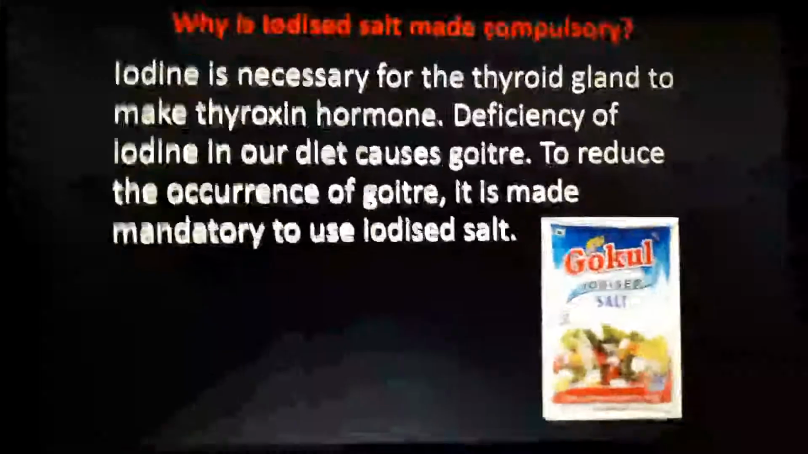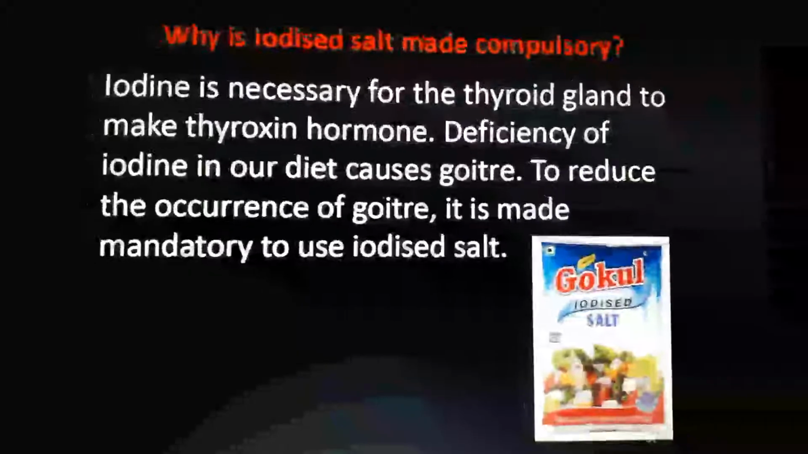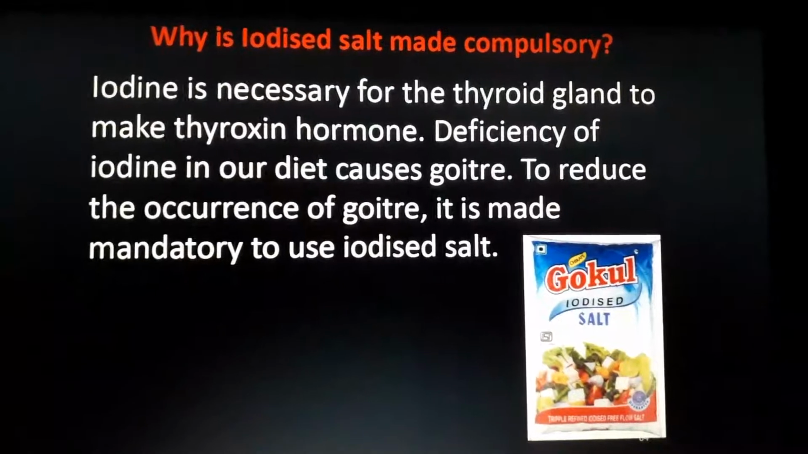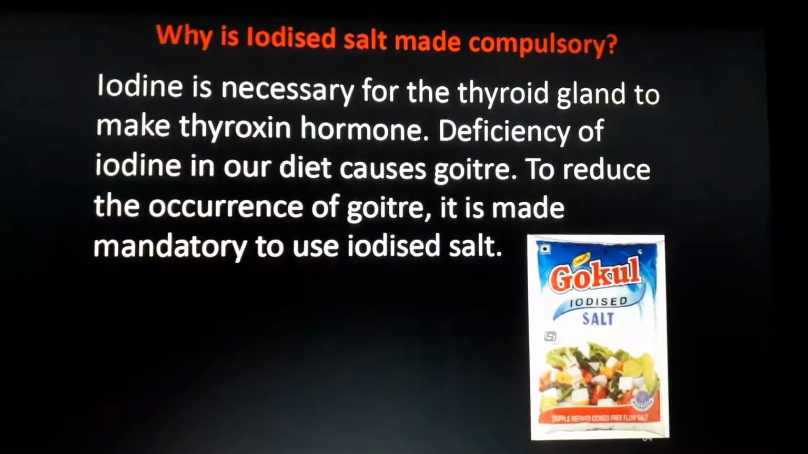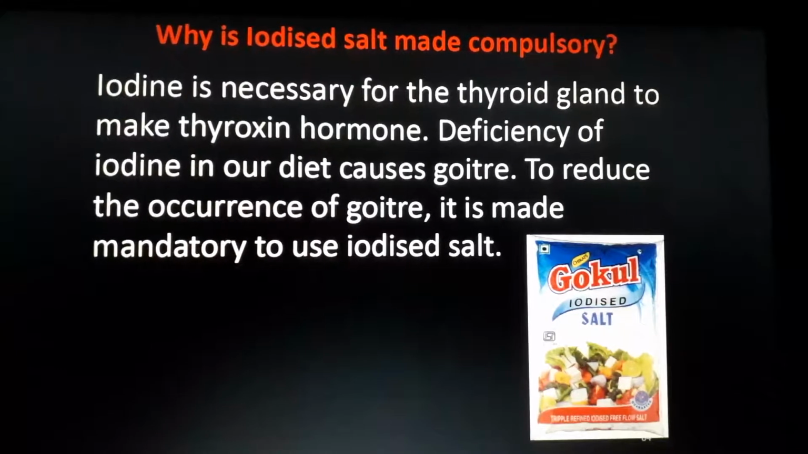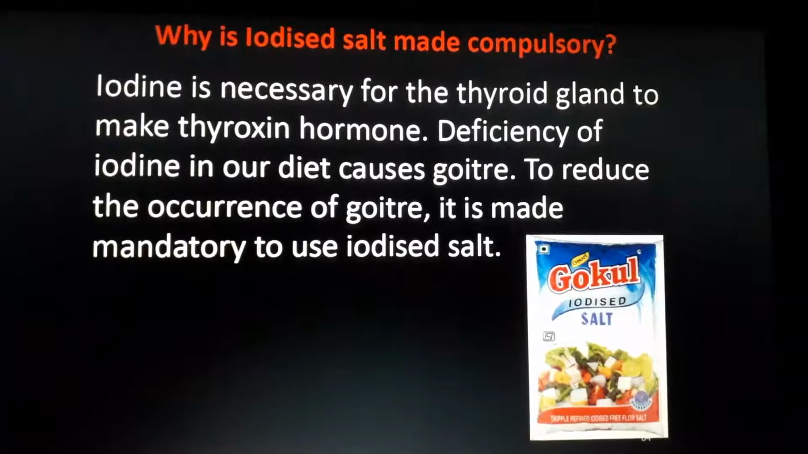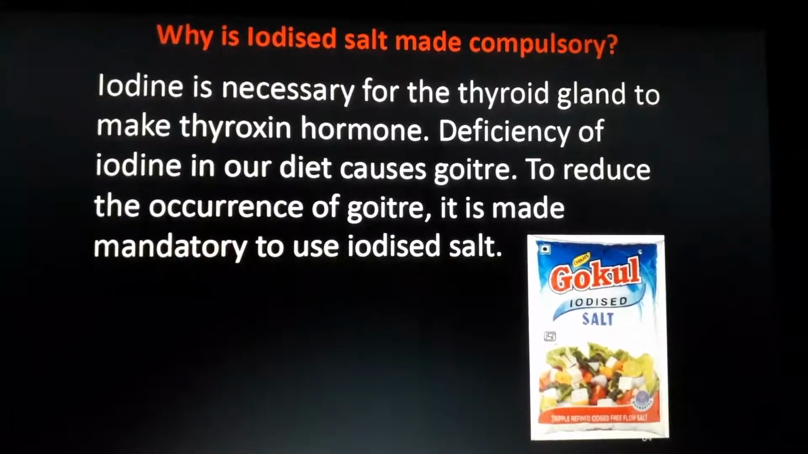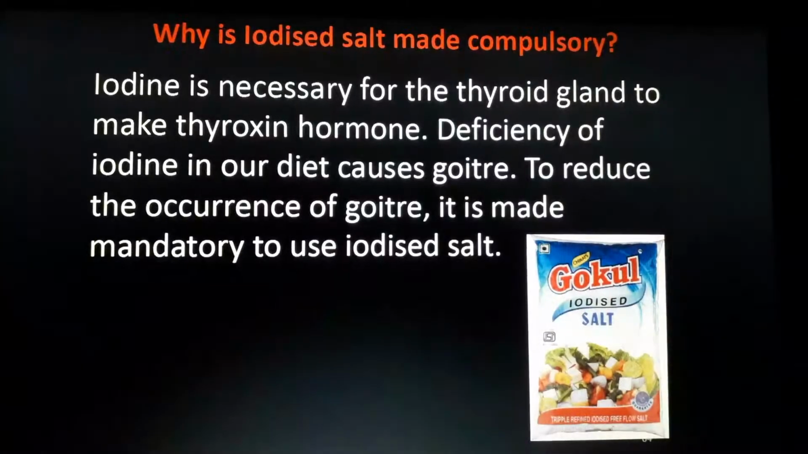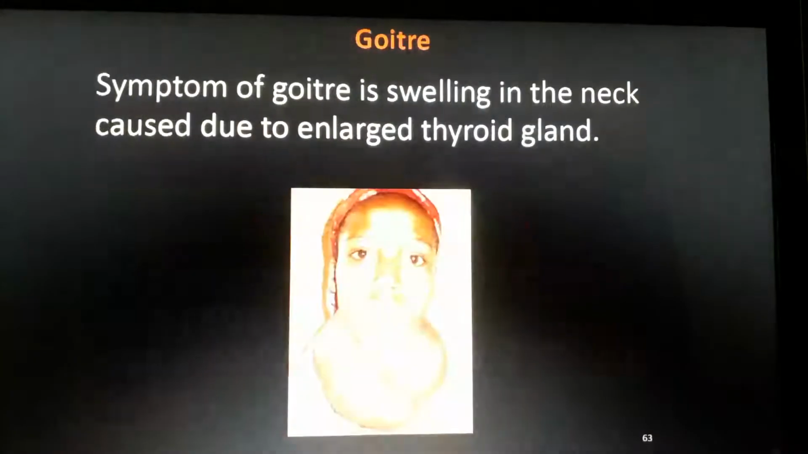But there is a problem. If iodine is not there, then what will happen? Waste thyroxine is secreted and that waste thyroxine will cause the enlargement of the thyroid. Understand? Enlargement of the thyroid, and that disease is known as goiter. If iodine is there, no problem. Okay, that's it.